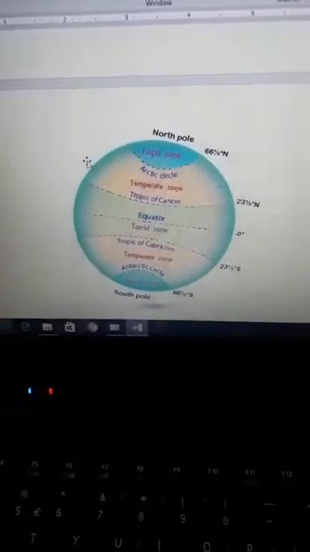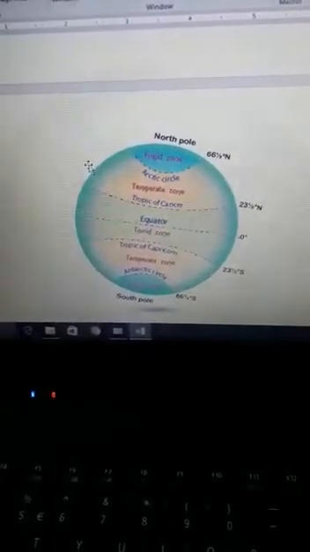These areas get slanting rays of the sun. Sometimes there is no sunlight for many days in these areas near the north pole and the south pole. That's why the climate here is extremely cold throughout the year.